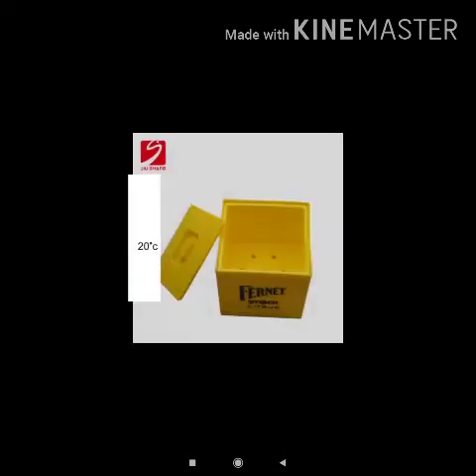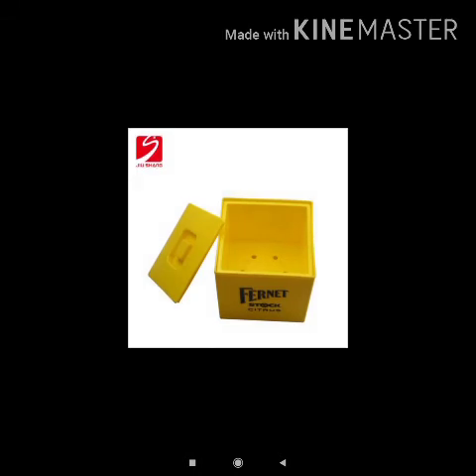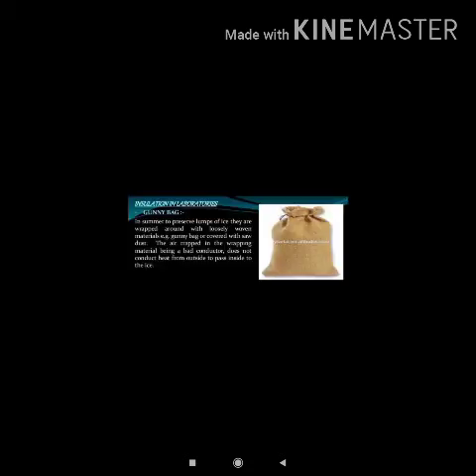Next is double walls in an ice box. An ice box has a double walled covering, and the space between the two walls is filled with a bad conductor of heat like cork, glass and wood. So that they prevent the transfer of heat from outside, and as a result ice does not melt for a long time when it is kept in these boxes.